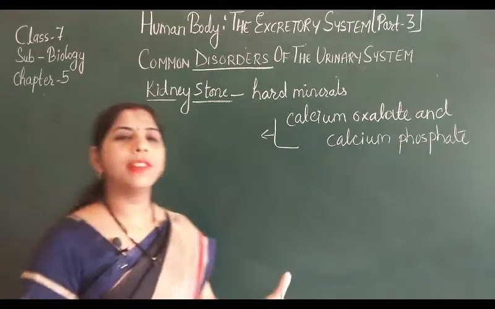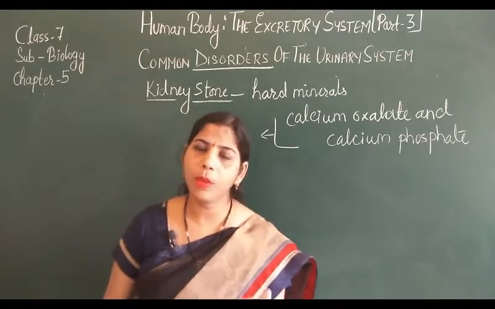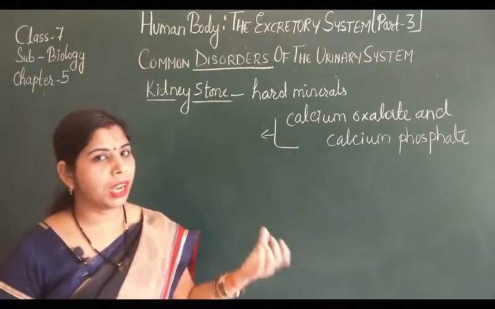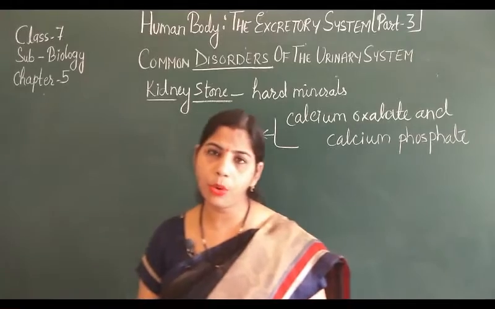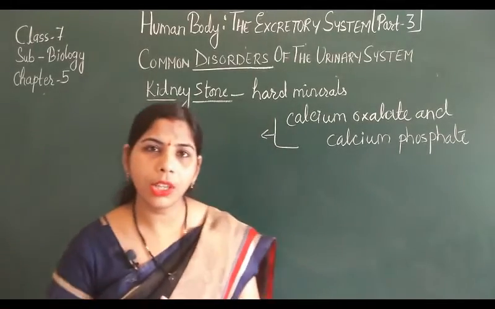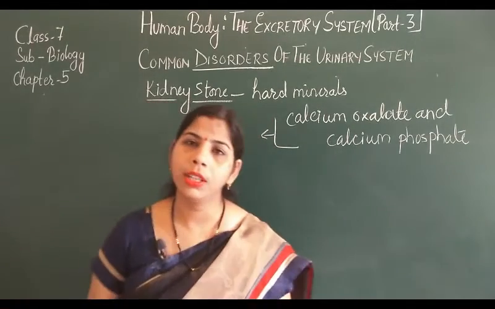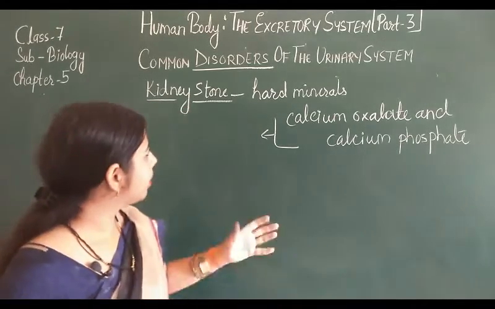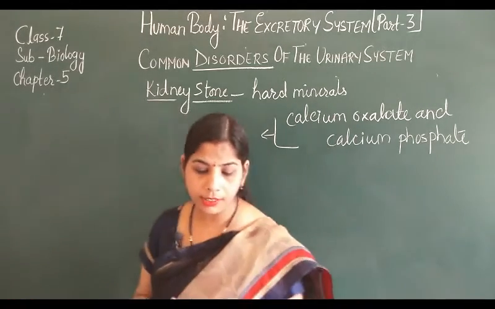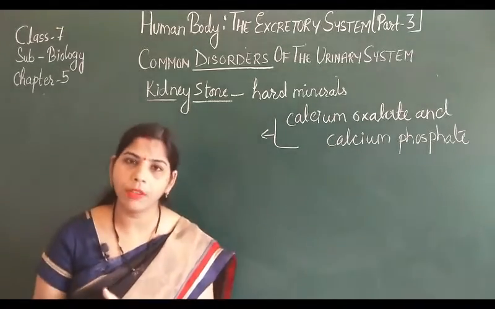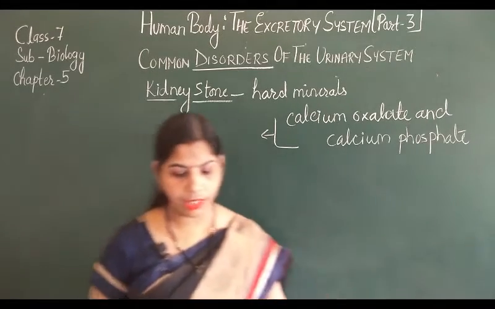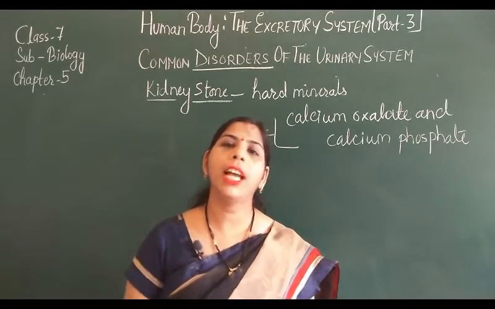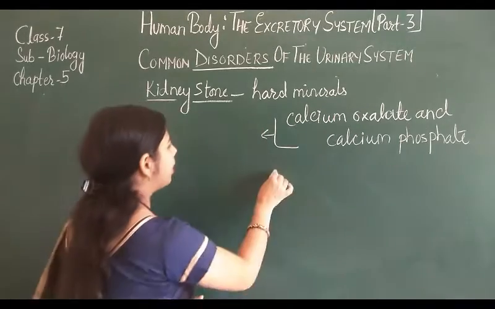Small stones are released through the urine, but huge stones get stuck in the ureter and cause severe abdominal and pelvic pain, severe pain in the sides of the abdomen and the pelvic region. For removal of such stones, a surgical method is required.